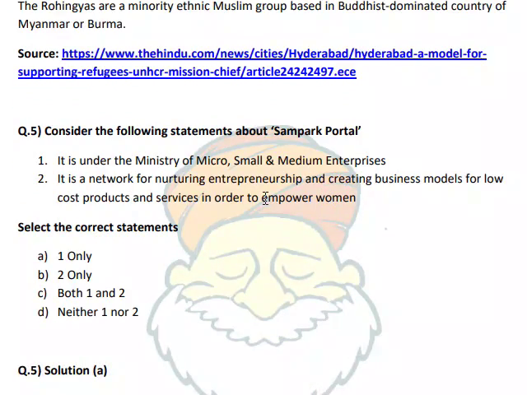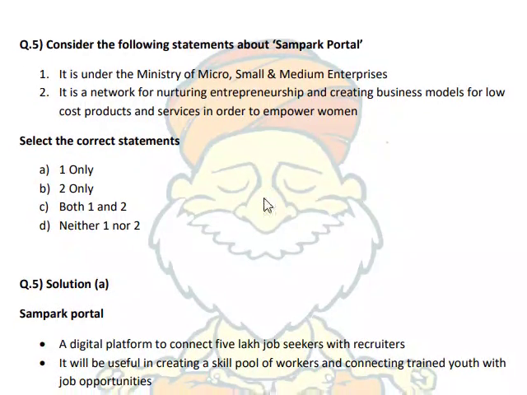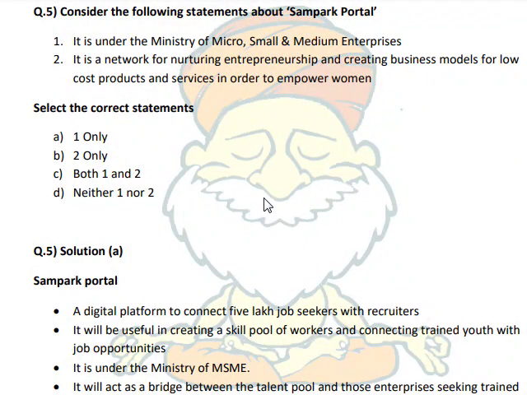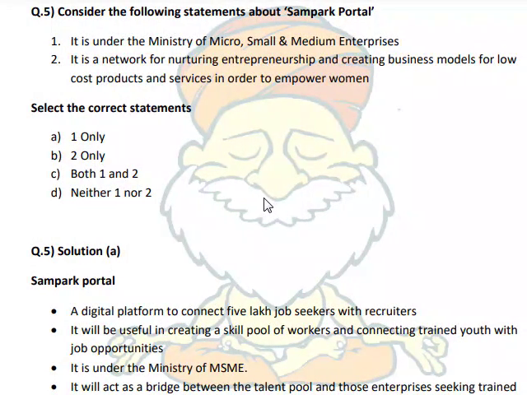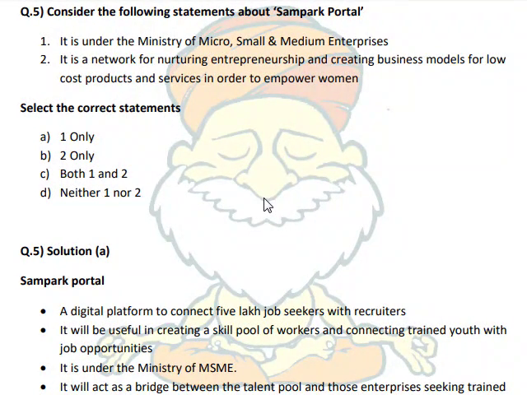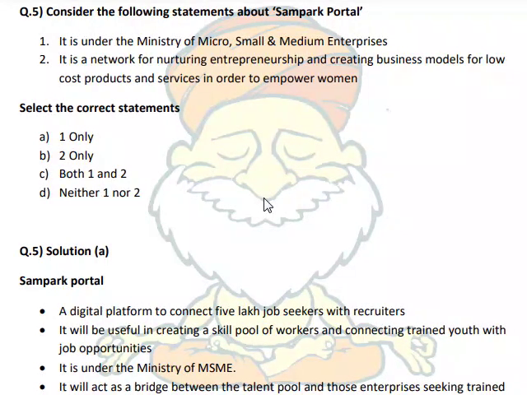So consider the following statements about the Sampark Portal. It is under the Ministry of Micro, Small and Medium Enterprises. So statement one is correct. Two is not correct. It says it is a network for nurturing entrepreneurship and creating business models for low cost products and services in order to empower women. That's not correct. It is under the Ministry of Micro, Small and Medium Enterprises.